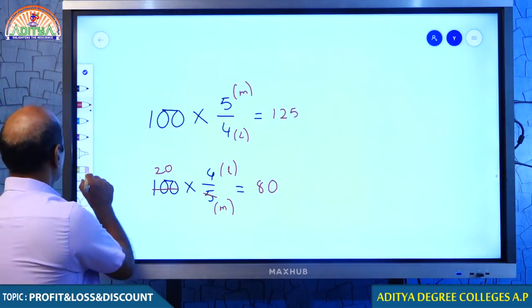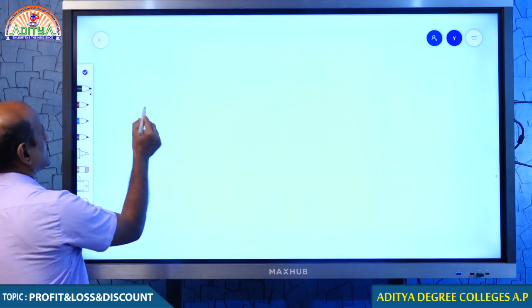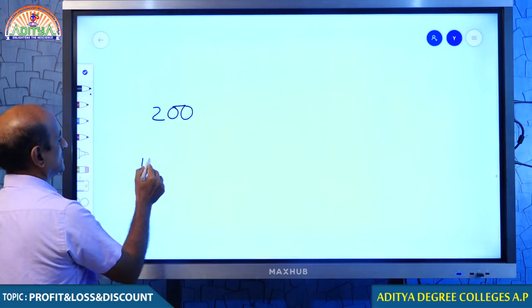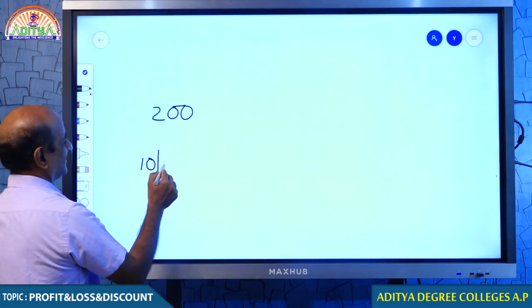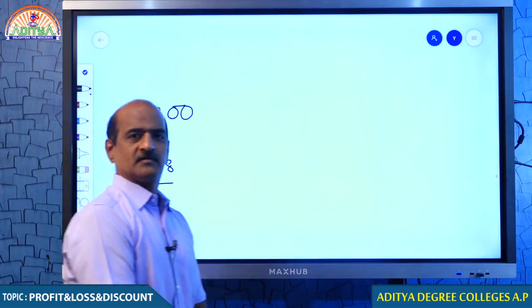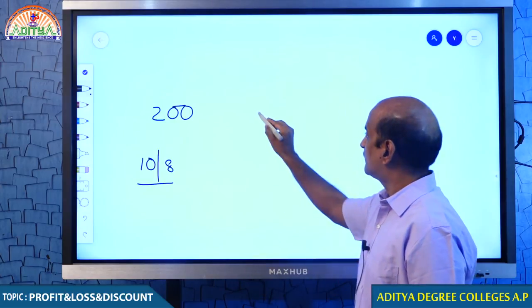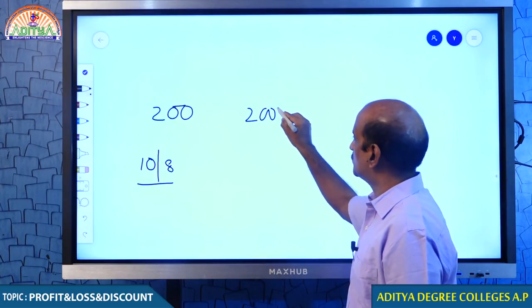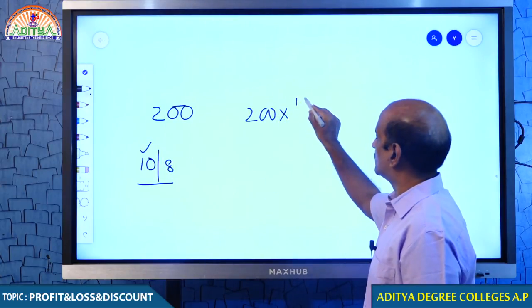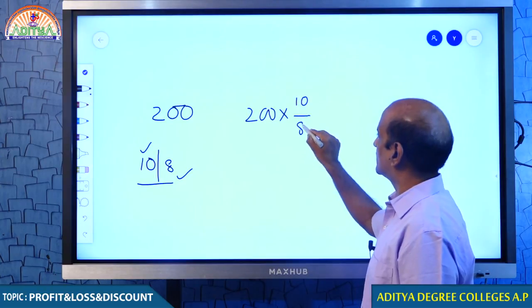Come on, students. One more point I just want to give you. Suppose I have 200 rupees with me and I am having two numbers, one is 10 and another one is 8. Point number 1, I want to increase 200. If I want to increase 200, this number should be taken in the numerator and this number in the denominator.